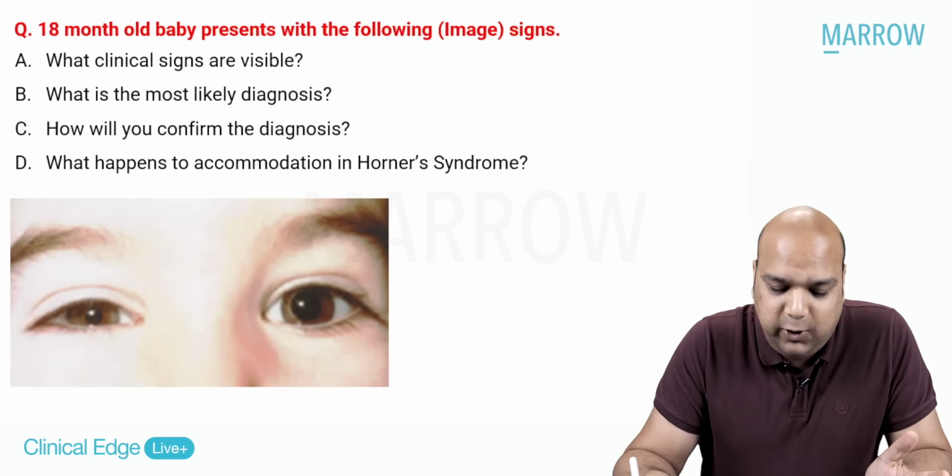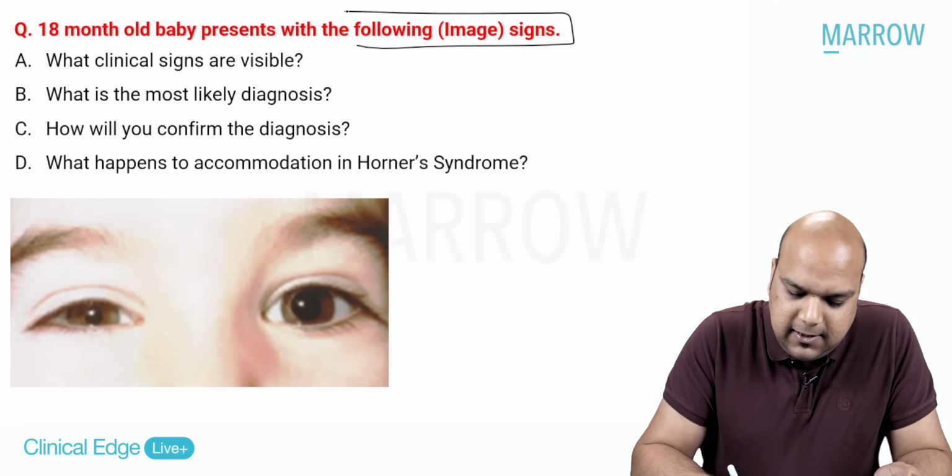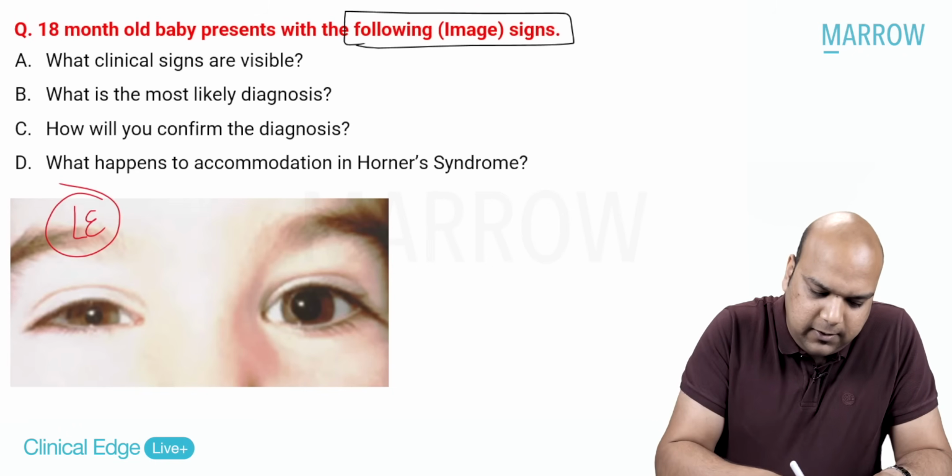The last case scenario, everybody. An 18-month-old baby, as seen in the photograph, presents with the following signs. Let's see the image. What can we see, everybody? Let's focus on the left eye. Let's be quick. Very easy.